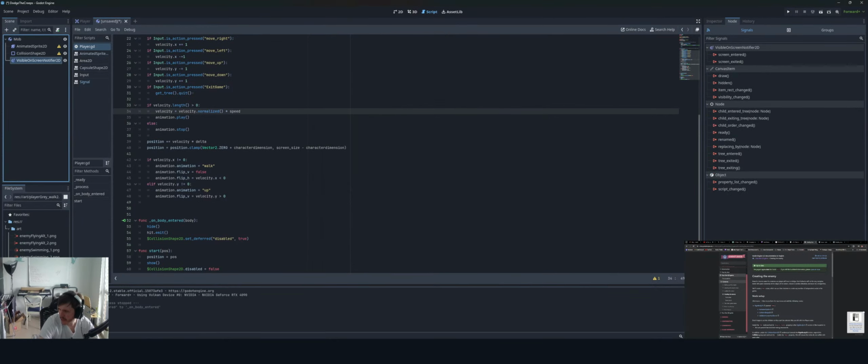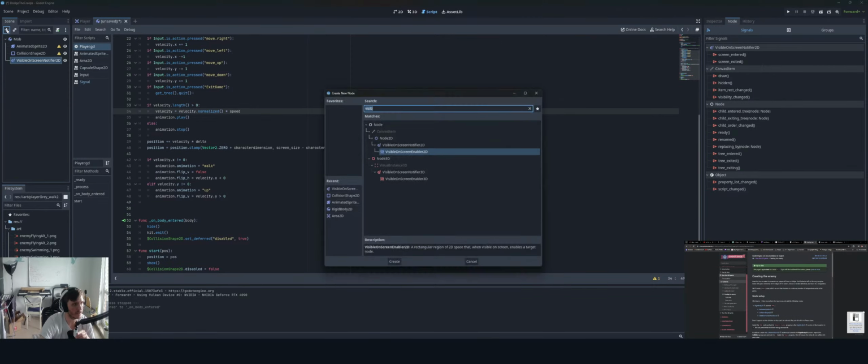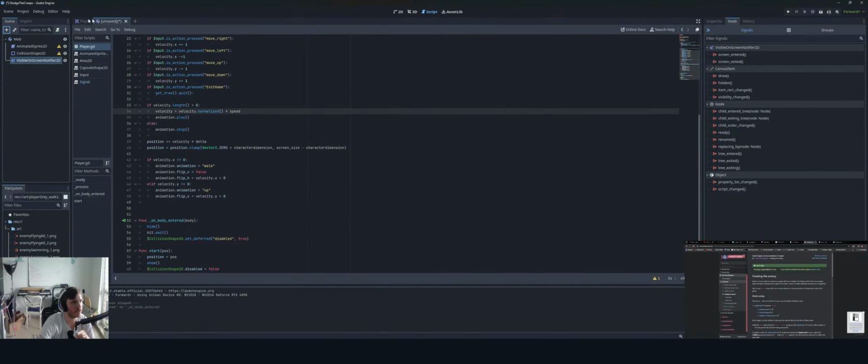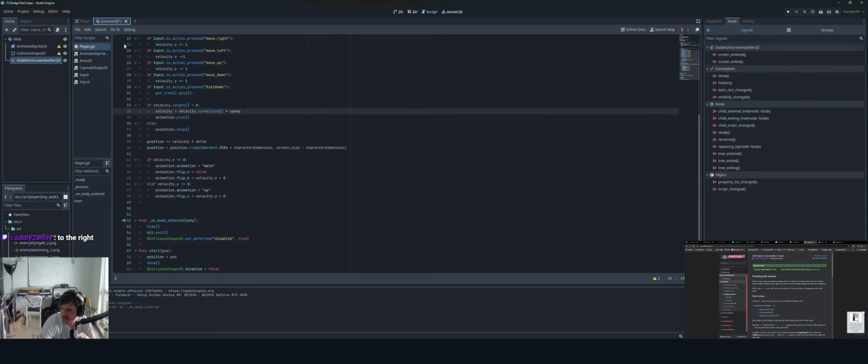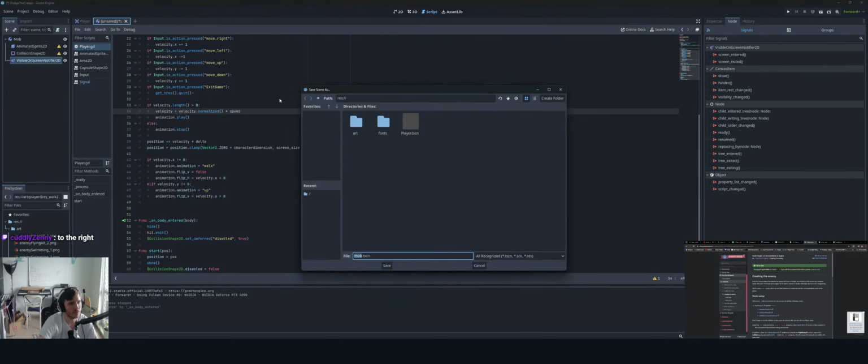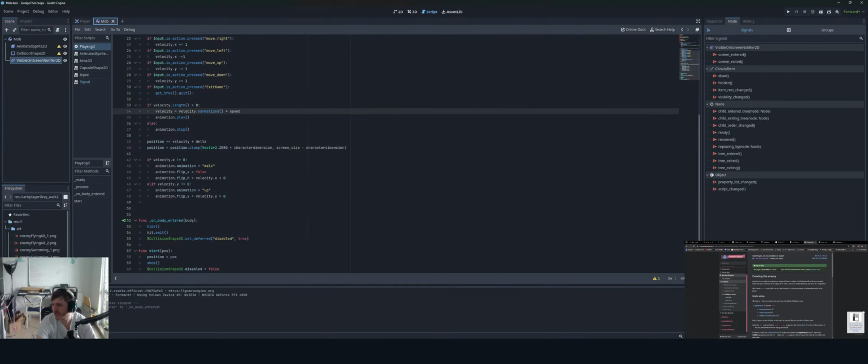The plus icon next to your scene is also a shortcut button for new scene. Okay, so I'm guessing this thing. No, that's a new node. I'm probably just info dumping at this point, sorry. So to the right. Okay, this thing. Got it. Thank you. So we're gonna save that, we'll call it mob. And don't worry about the info dumping. It's all good. It's good to know and learn.